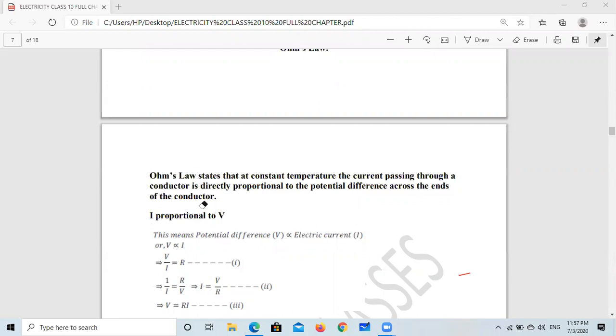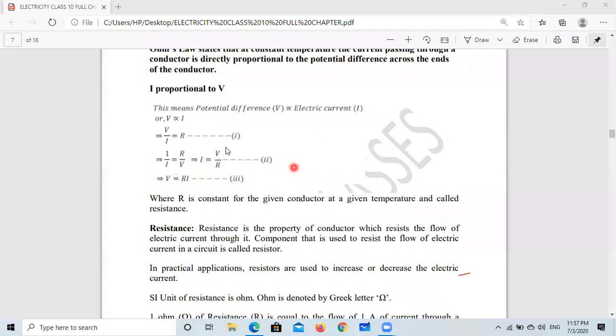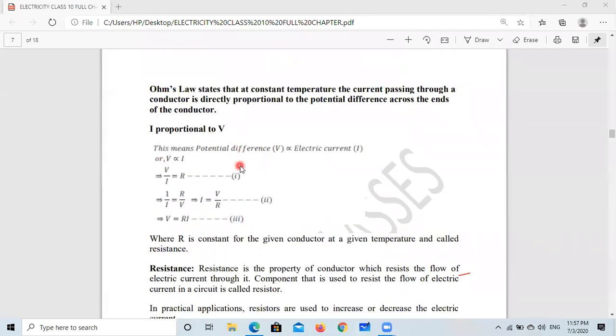The current passing through a conductor is directly proportional to the potential difference across the ends of the conductor. So here, I is proportional to V or V is proportional to I. If you want to remove the sign of proportionality, simply we can say V is equal to IR. This is more than enough, you don't have to write all these things. So we can say I proportional to V, or V proportional to I, or V equal to IR,